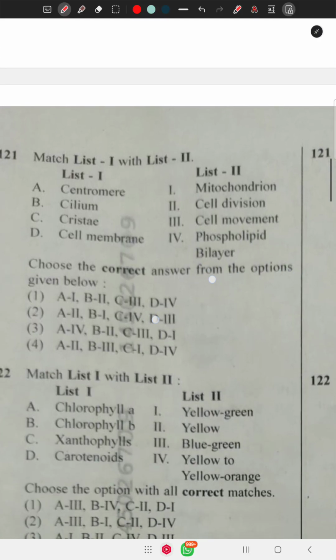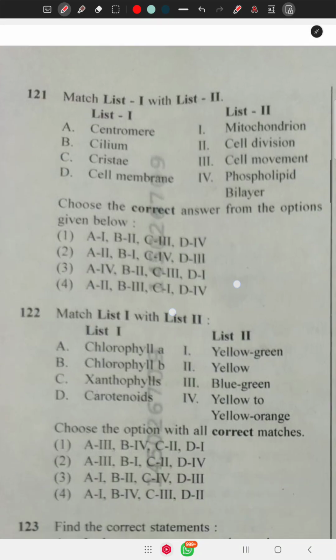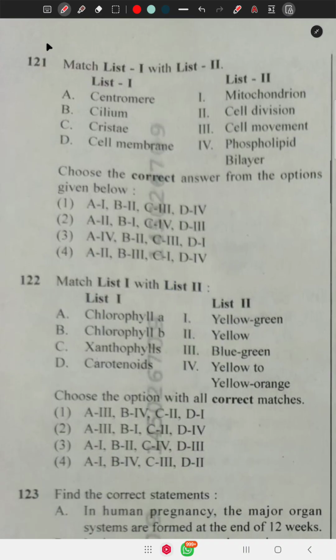Question number 121 says match list 1 with list 2. Centromere: what is the function of the centromere? That is cell division. Cilium means cell movement. Cristae are present in mitochondria, and the cell membrane is a phospholipid bilayer. So the correct option is 2, 3, 1, 4. Option number 4 is correct.